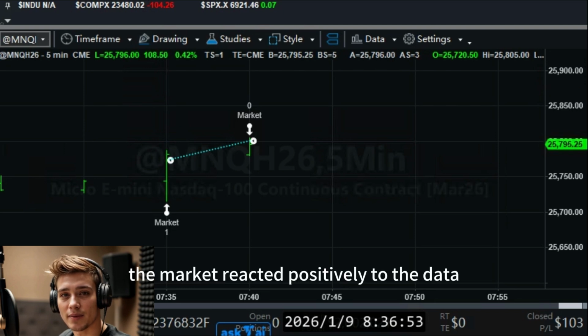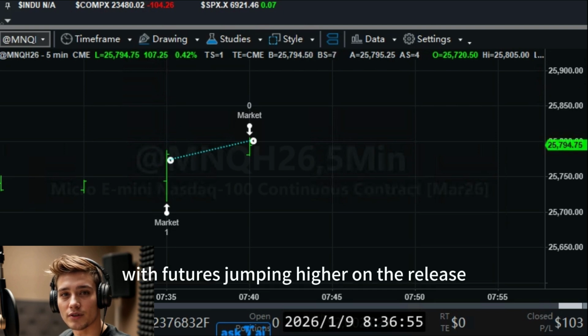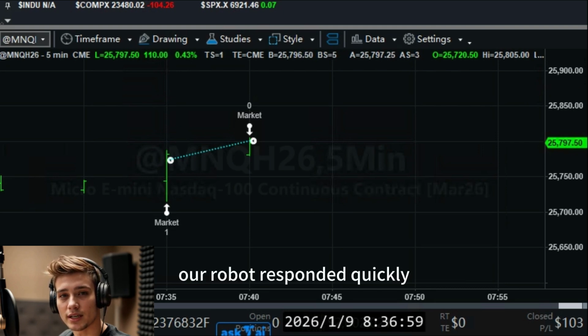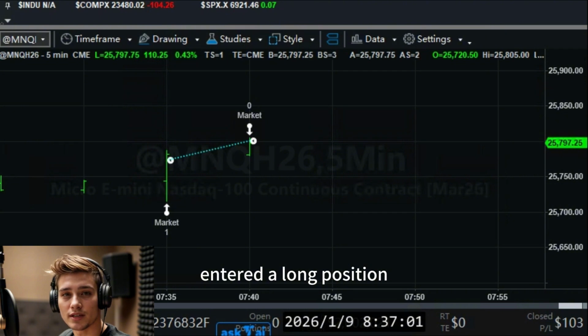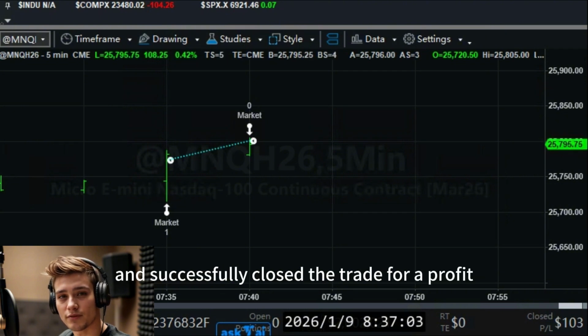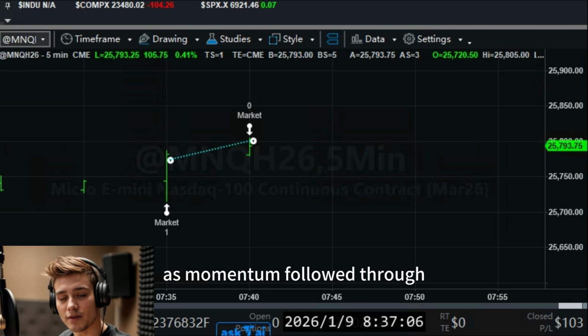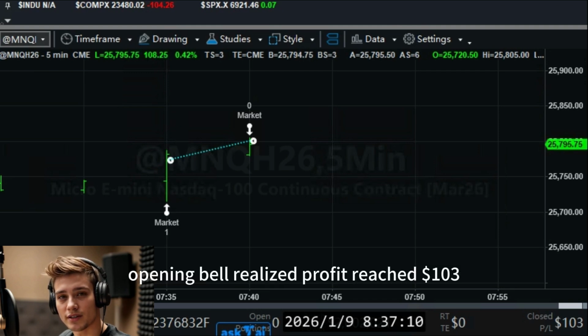The market reacted positively to the data, with futures jumping higher on the release. Our robot responded quickly, entered a long position, and successfully closed the trade for a profit, as momentum followed through. Before the U.S. opening bell, realized profit reached $103.